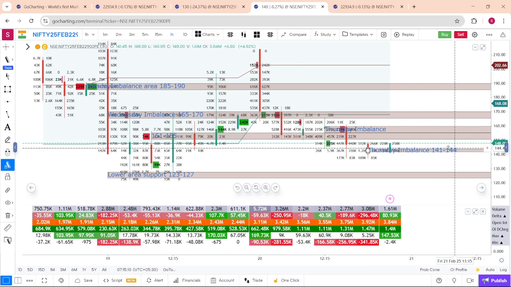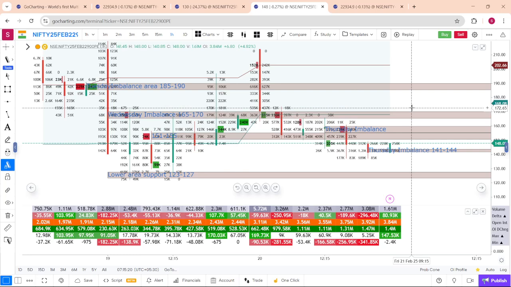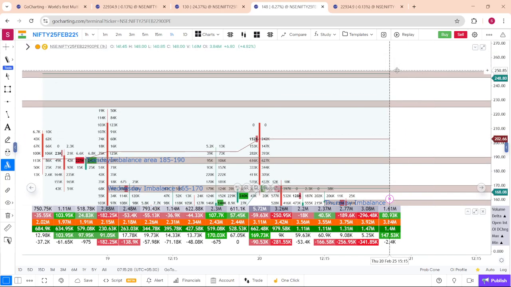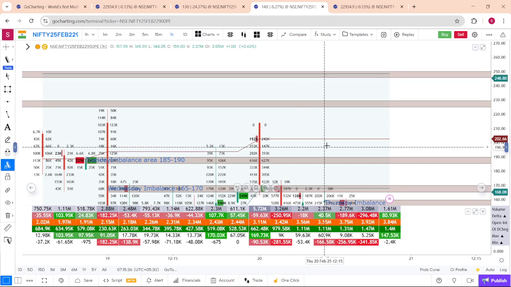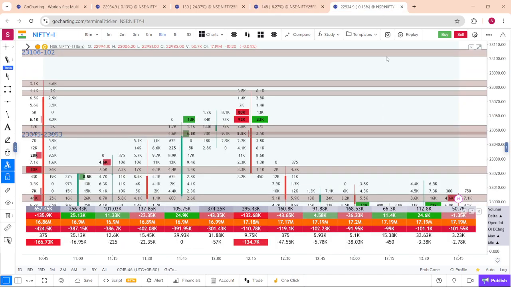And if it trades above 140, 144 with good volumes and support of max delta, the first resistance will be around 165, 170, and after that 185, 190, and 246, 251 the top range resistance. These resistances have to be crossed and closed above with volumes, and only then can we buy.